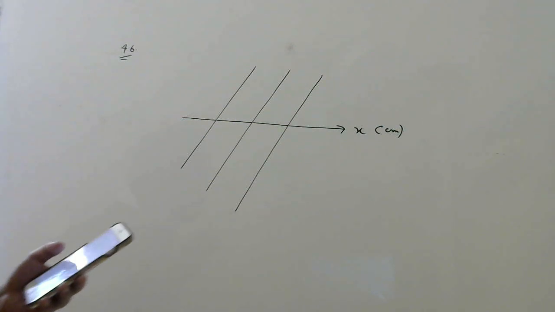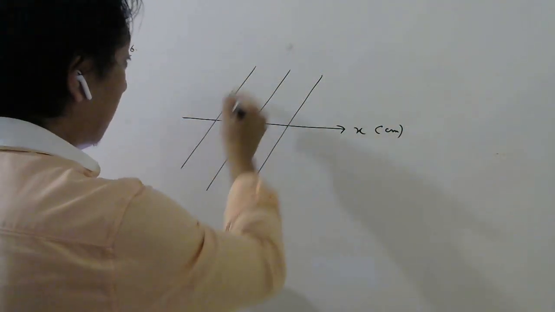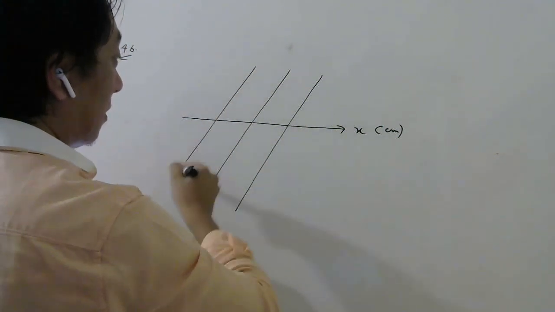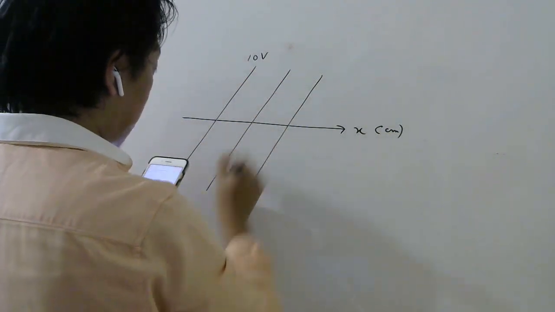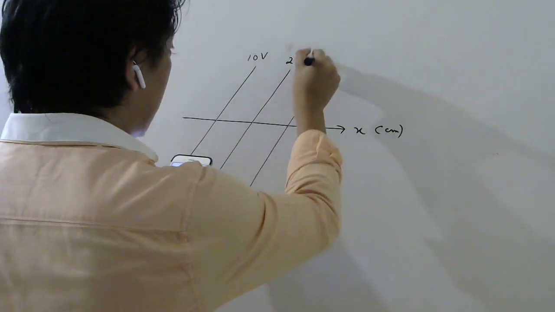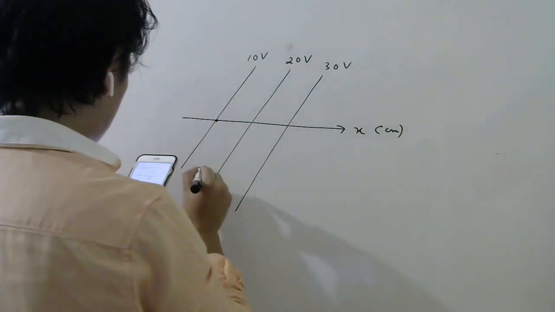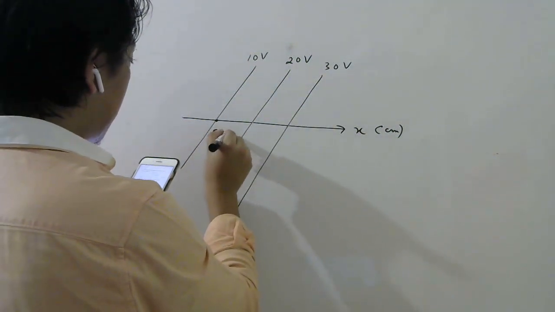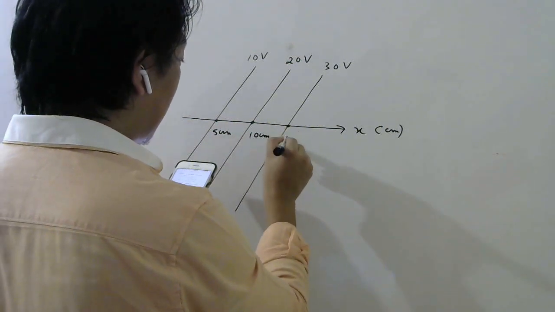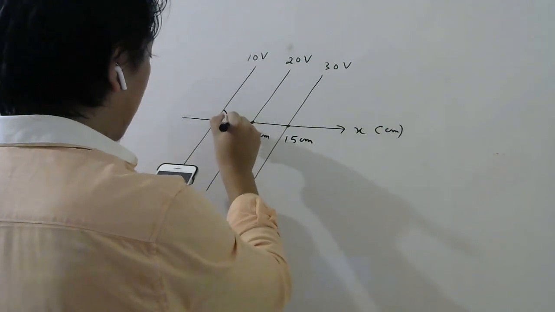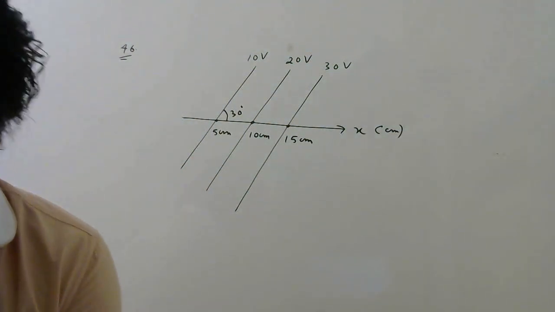Okay, these are your equipotential surfaces. What is the meaning of equipotential surfaces? Every point will be at the same potential. In the question they have given every point here is 10 volt, every point here is 20 volt, every point here is 30 volt, and these points have coordinates 5 centimeter, 10 centimeter, and 15 centimeter, and these angles are everywhere 30 degree. So they want you to find the electric field.